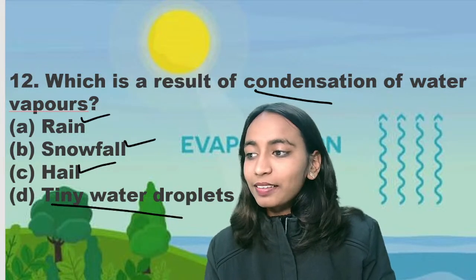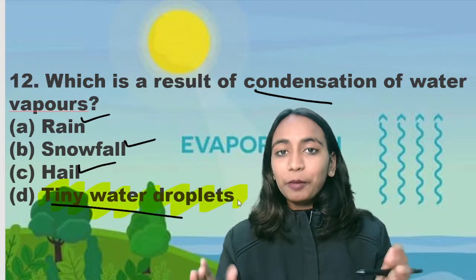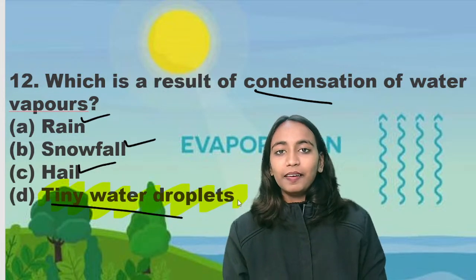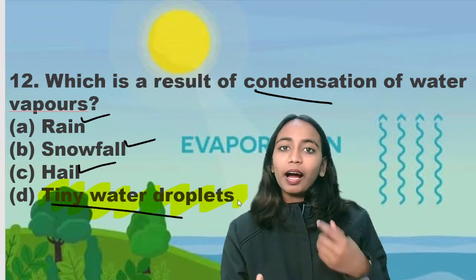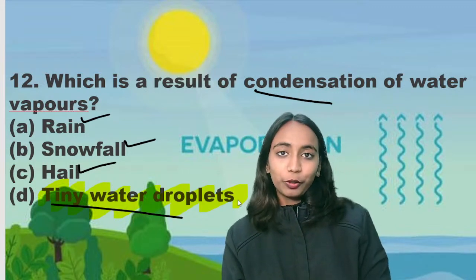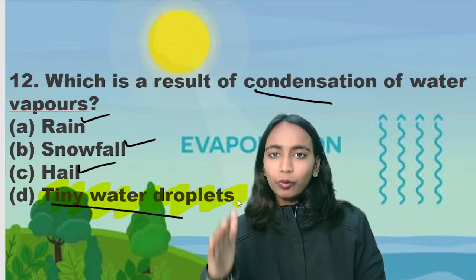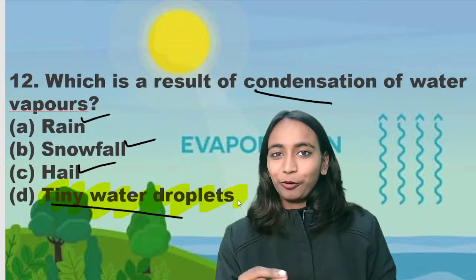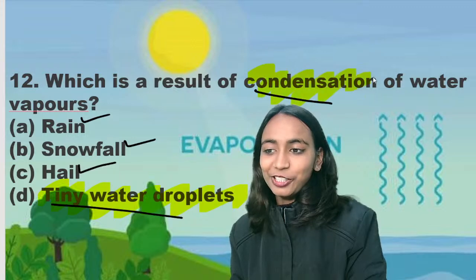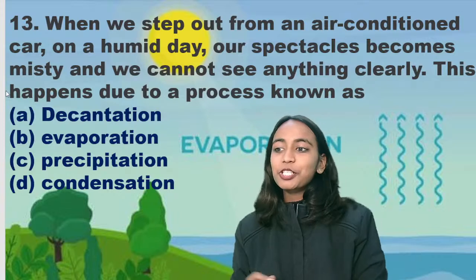Okay. What is the result of condensation of water? Tiny water droplets. आप कभी observe करना, like if you are preparing tea, and from the tea water vapors are rising up, or if you are boiling water, the water vapor is rising up, and if you keep a cold plate over it, you will observe tiny water droplets. Those tiny water droplets arise due to the process of condensation. So right answer you have for the process is condensation. Next is question number 13.